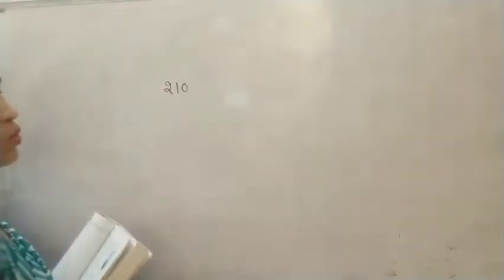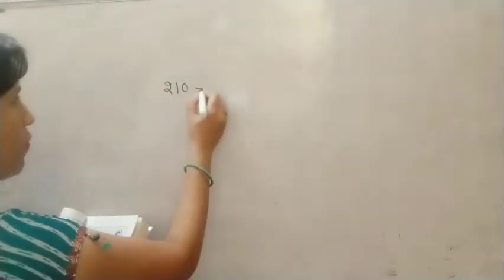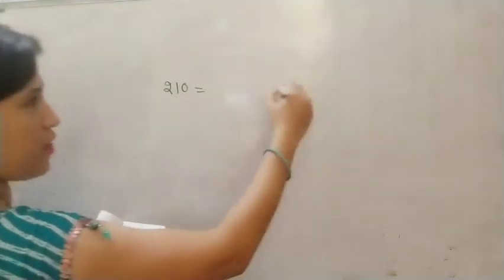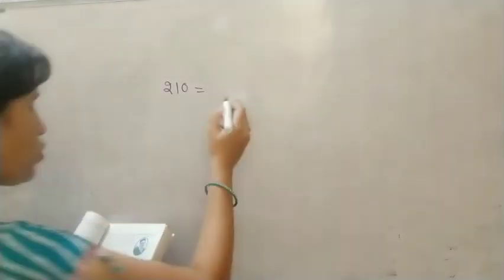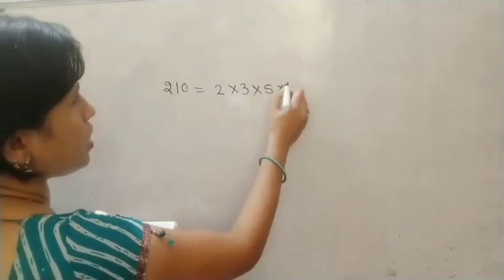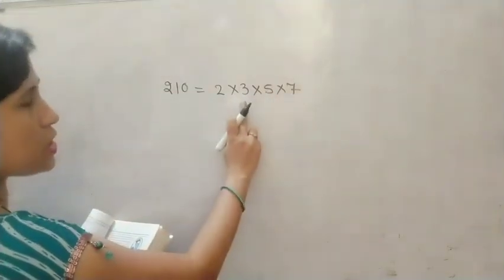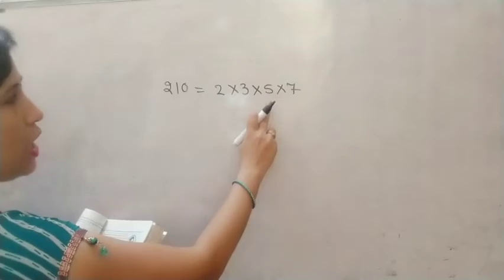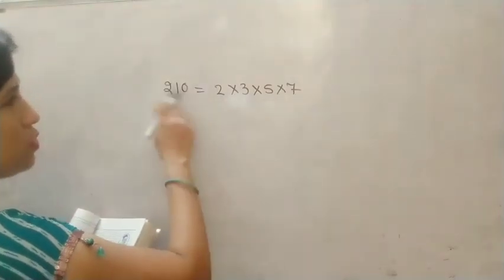For example, you can see this 210. 210 is your composite number. When you are going to factor it by the prime factorization method, when you are going to find the factors, it will come 2 into 3 into 5 into 7. 2 times 3 is 6, 6 times 5 is 30, and times 7 is 210.